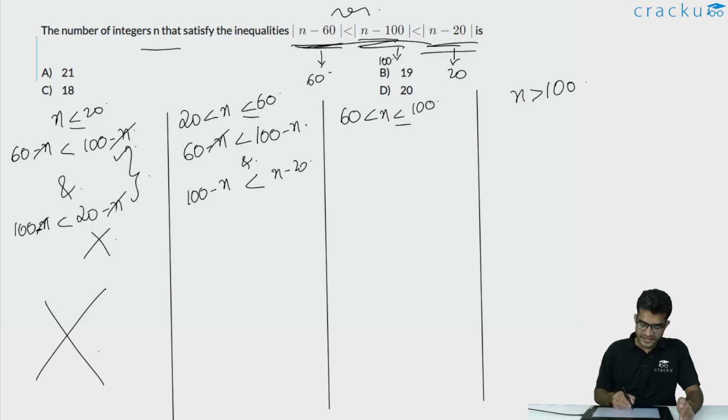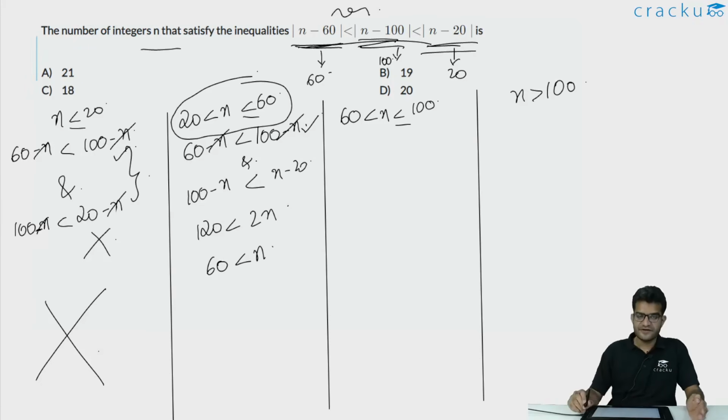The first inequality can be simplified to 60 is less than 100, which is always true. And the second inequality would imply that 120 is less than 2n, or 60 is less than n. But in this interval, we assumed that n is lying between 20 and 60. n is not greater than 60. So again, there will be no value of n which lies between 20 and 60 such that both of these given inequalities will be true.